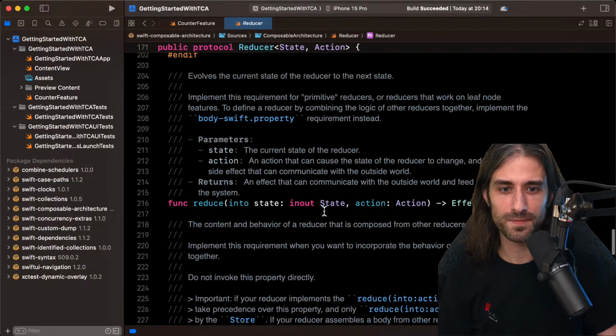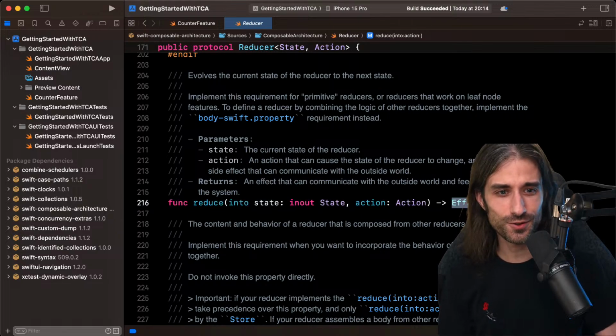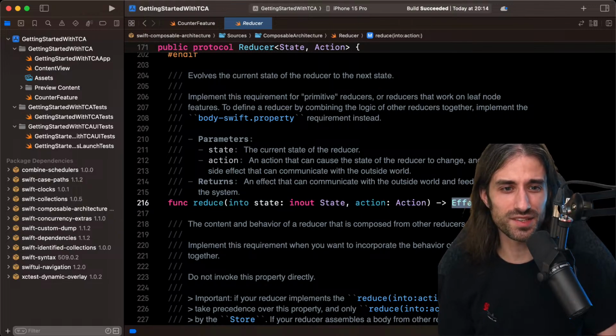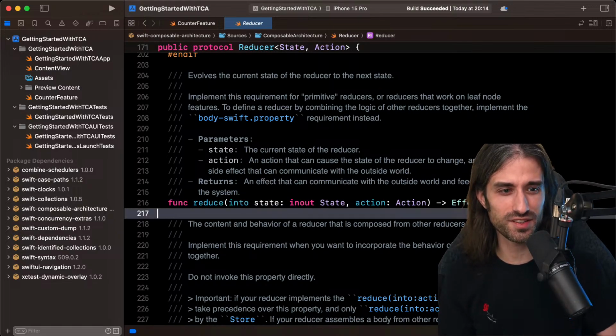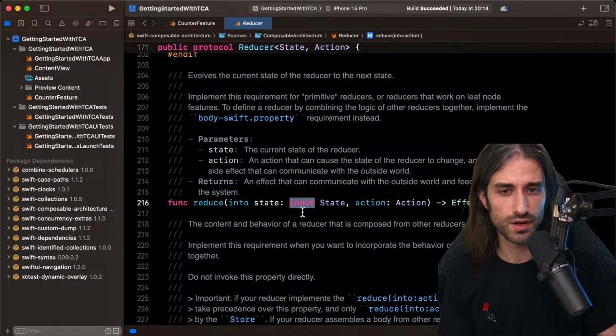It's here. I have completely missed the fact that state is in-out, because when I showed you that it returned an effect, I was kind of thinking, where is the next state? And actually there is no next state. You are changing it in place with the in-out, which maybe is also of interest in terms of performance if the state is really big.